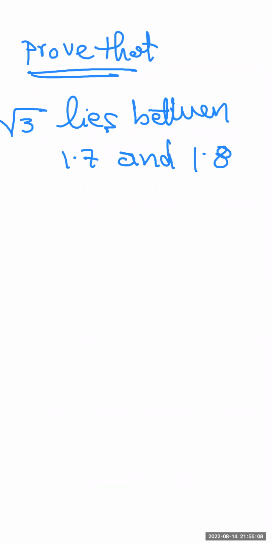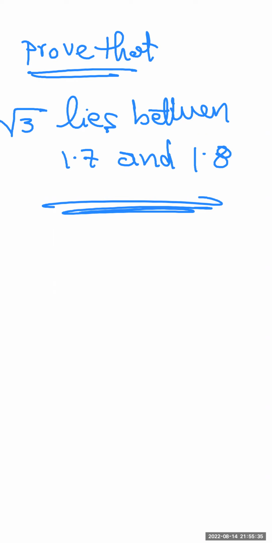Okay. How can I solve this question? One of you, of course, will say, Mister, we are going to check the square root of 3 by using the calculator. We will find that it equals 1.73205. So simply it's between 1.7 and 1.8. Actually that's correct, but how can I write it?